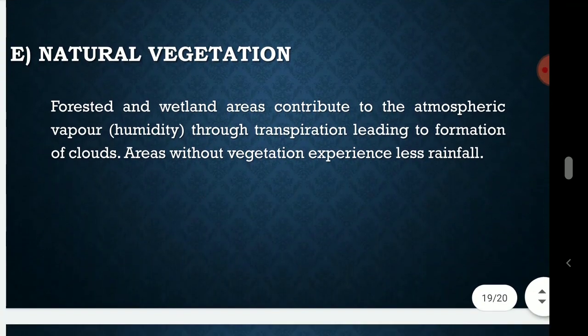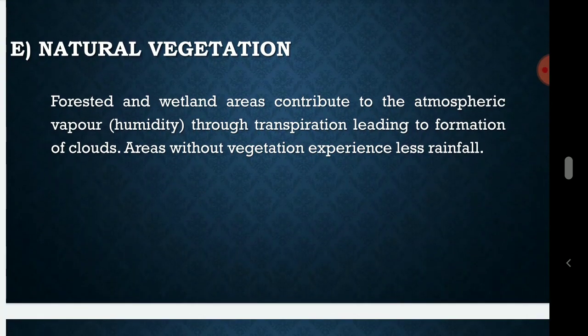Now F, the numbering is a print mistake. Natural vegetation: forested and wetland areas contribute to the atmospheric vapor, that is, humidity, through transpiration leading to formation of clouds. Areas without vegetation experience less rainfall.